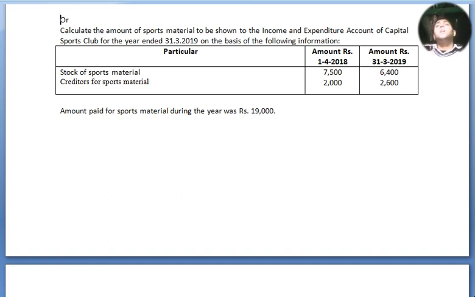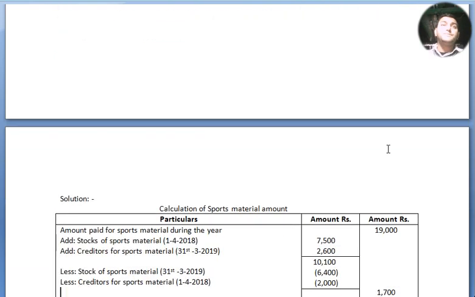The beginning is 1/4/2018 and the ending is 31/3/2019. Amount paid for sports material during the year was rupees 19,000. In the additional information, stock of sports material at the beginning is 7,500 and at the end is 6,400. Creditors for sports material at the beginning is 2,000 and at the end is 2,600. Now we move to our solution.